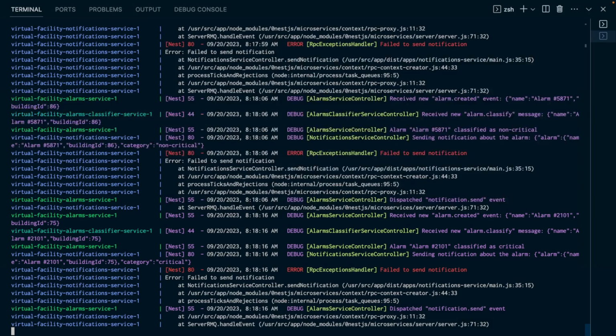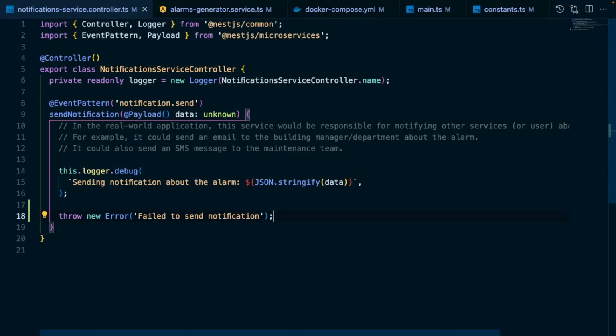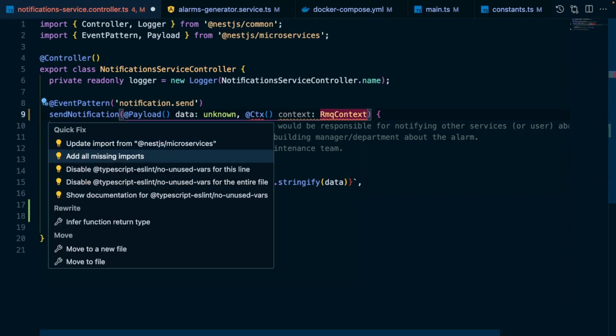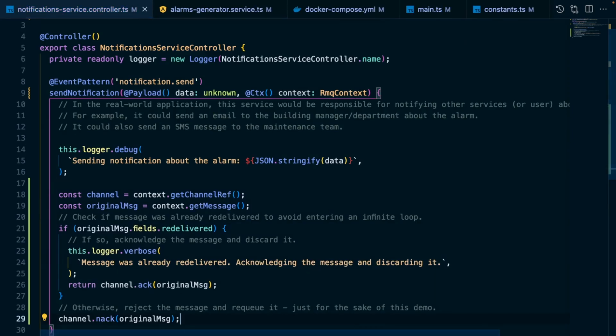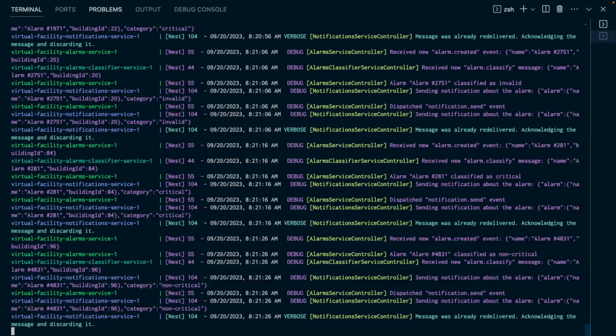Well, we can do this by using the channel nack method. For this, we need to inject the RmqContext using the Ctx param decorator as follows. And then, inside of the sendNotification method, we can use the channel nack method to reject the message. To avoid entering an infinite loop, we'll also check to see if the message was already redelivered. If so, we'll acknowledge the message and discard it. So let's save our changes and head over to the terminal and observe those logs once more.